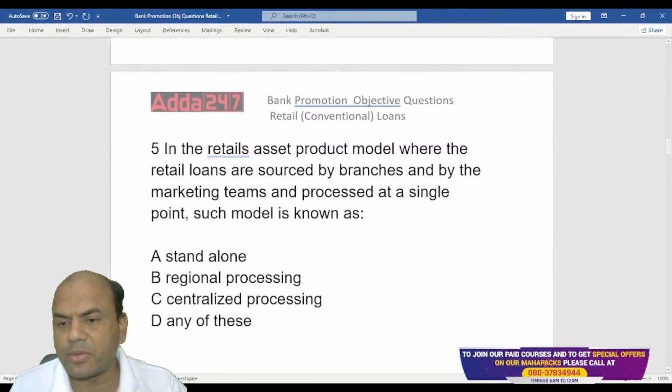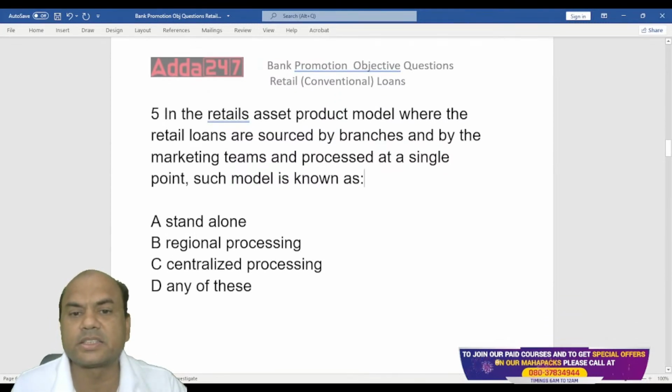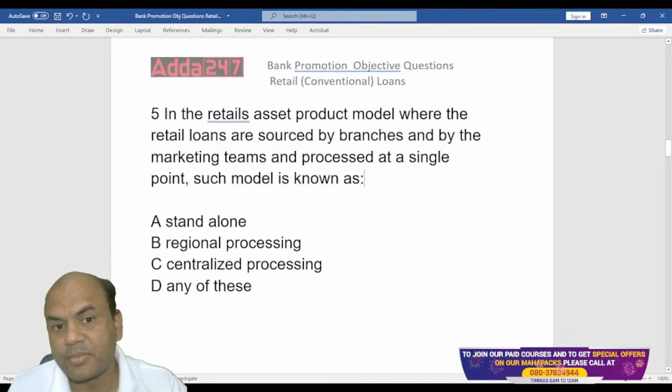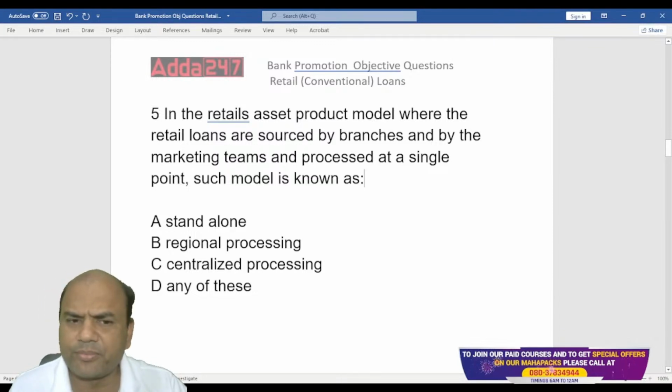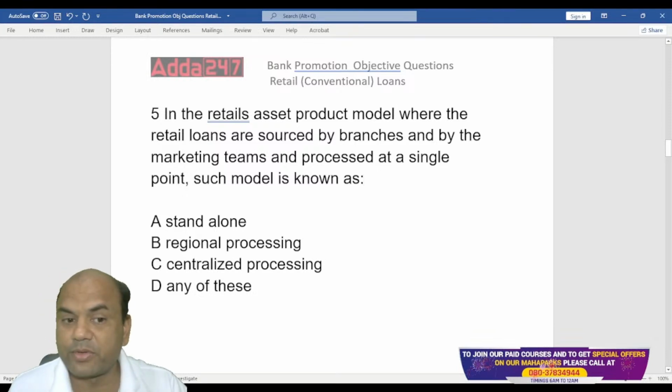In the retail assets product model, where the retail loans are sourced by the branches and by the marketing team and processed at a single point, is known as, just now I gave you, standalone, regional, centralized processing, and any one of these. Now you will get confused between B and C. I'll definitely tell you. Because both are doing similar job.